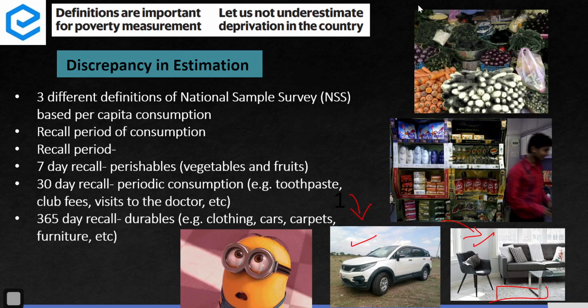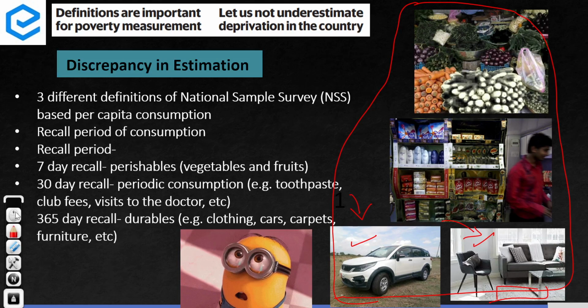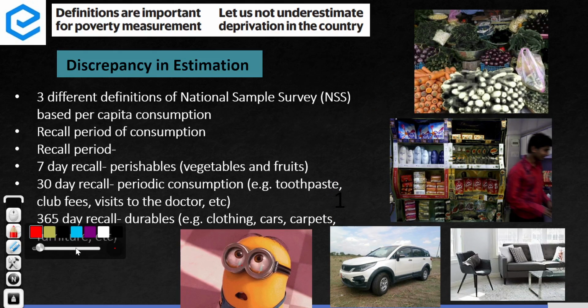If we try to remember what we purchased in a week's time, a month's time, or a year's time, we will be able to understand the consumption level of that person, and whether that person is rich enough to afford those items. This is where the government introduced three types of recall. Recall means remembering whether you consumed the item or not.